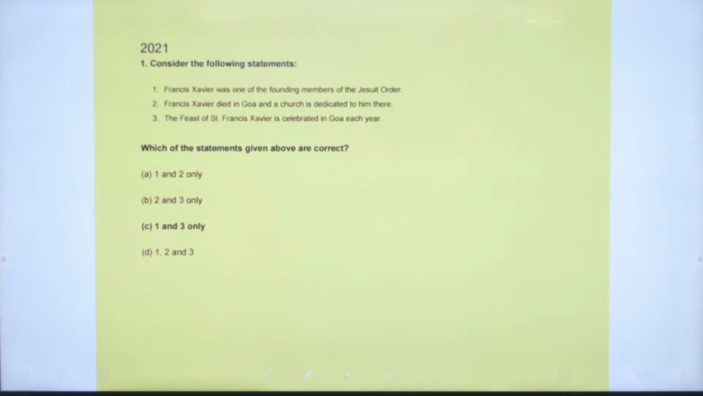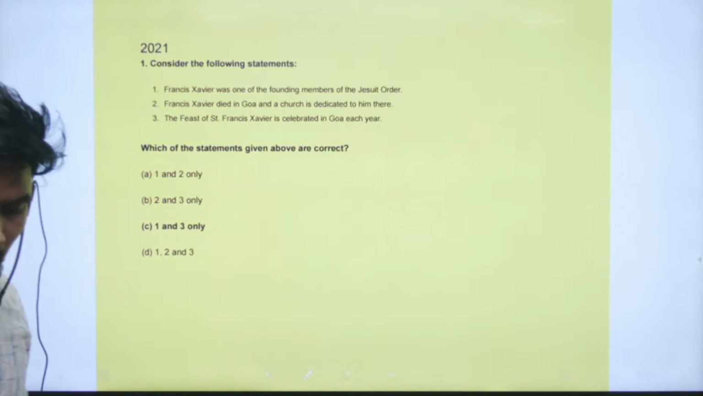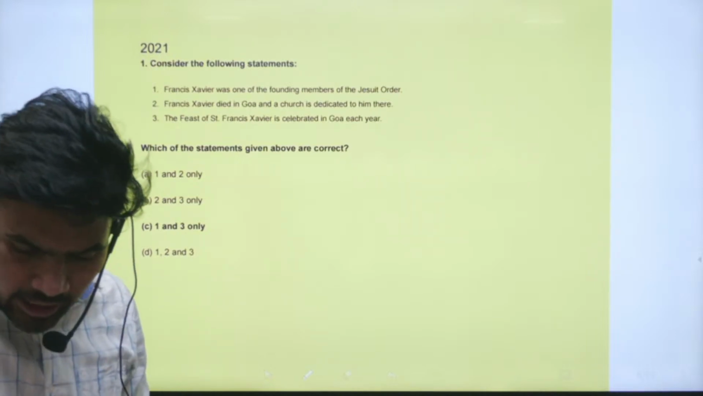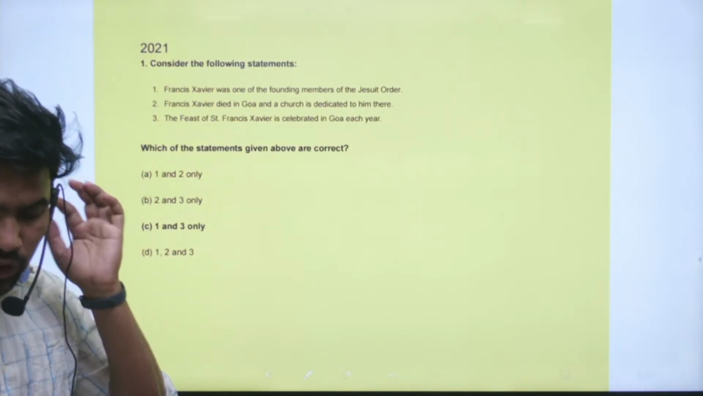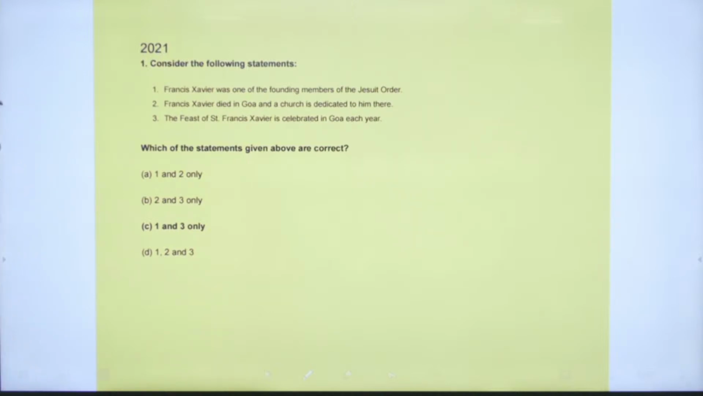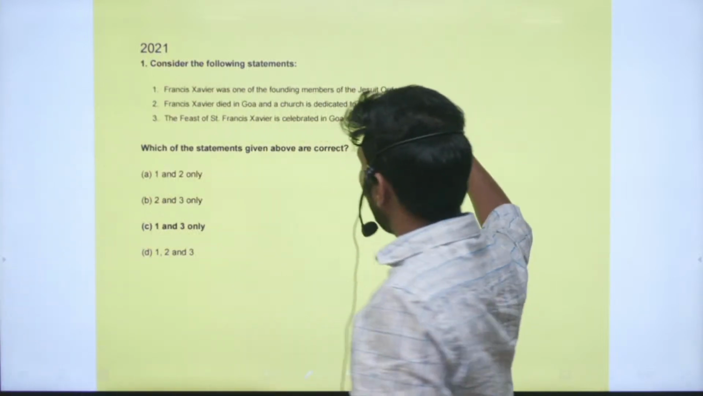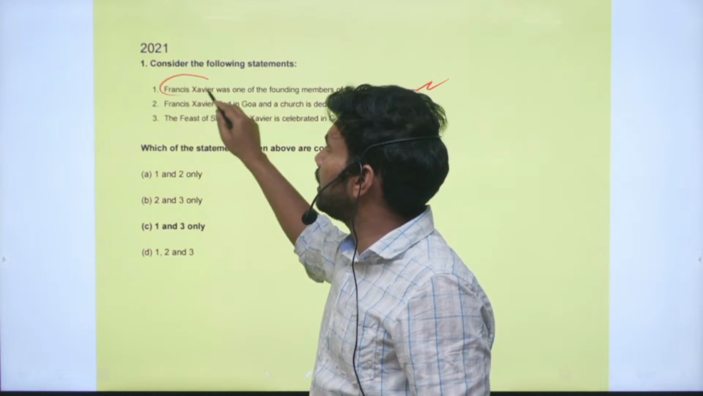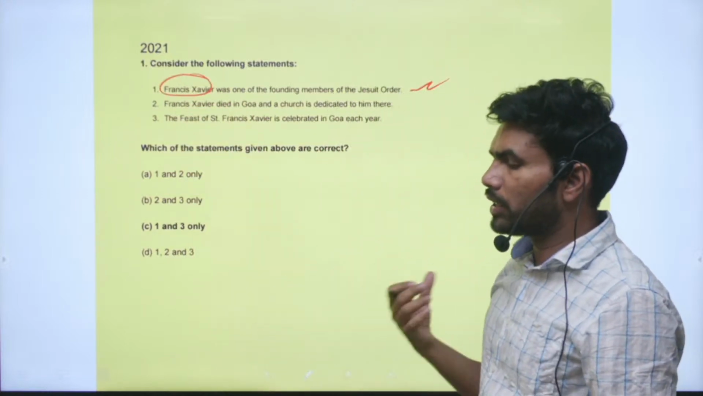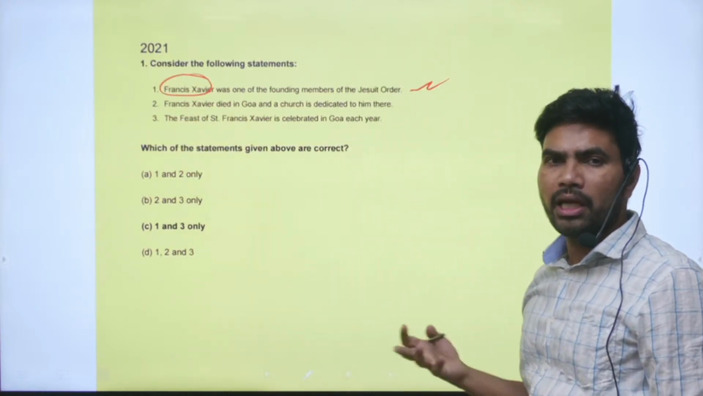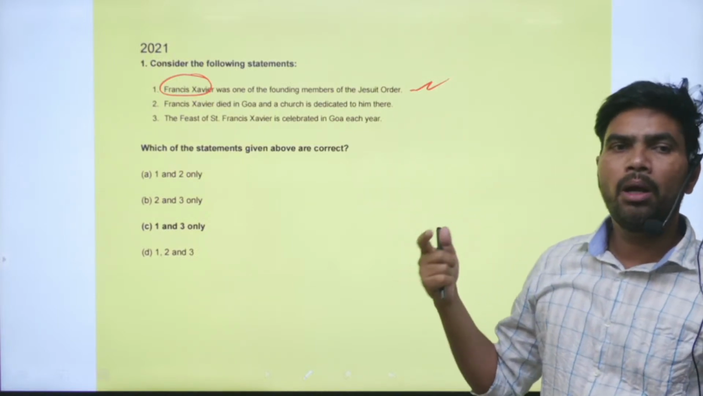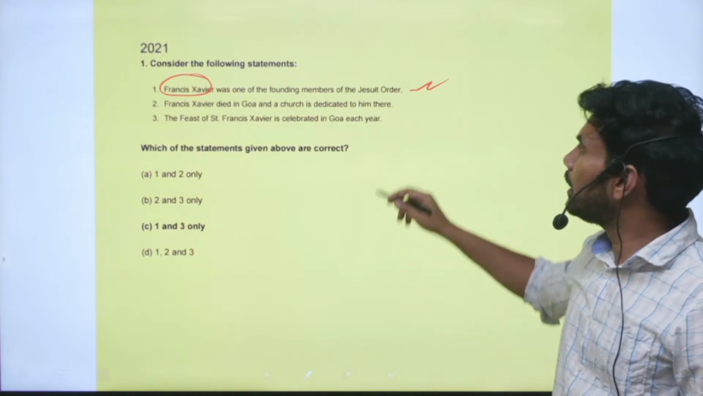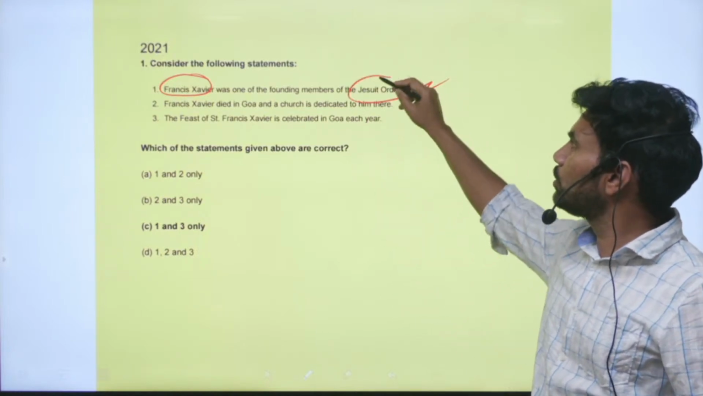Right. So first question, consider the following statements. Statement 1. Francis Xavier was one of the founding members of the Jesuit order. Yes, this is a correct statement. He was a famous Christian. He was doing Christian missionary activities. He toured various parts of the world and he was promoting and propagating Christianity. So he followed the Jesuit order.